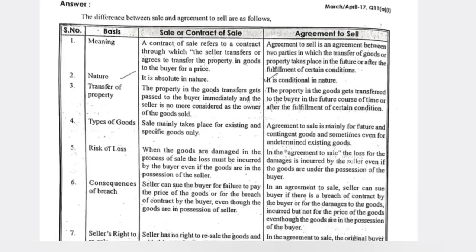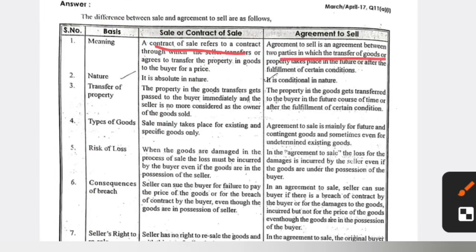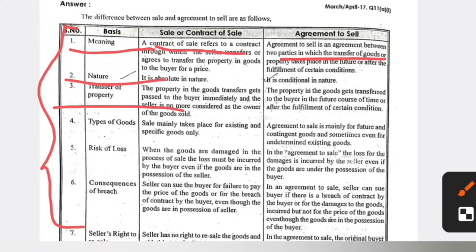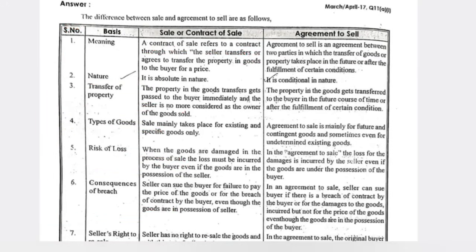For this differences answer you need to be perfect with your choice. Here you need to remember these bases. If you remember these bases, you can write it on your own. You need to remember these bases: meaning, nature, transfer of property, types of goods, risk of loss, consequences of breach. Like that you need to remember the differences, basis, and remaining things, for sale and agreement to sale. Then you can easily write that answer.